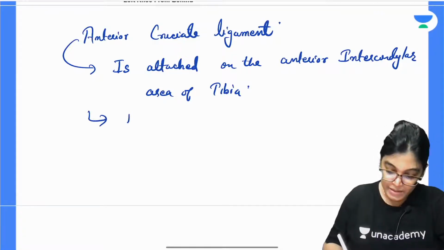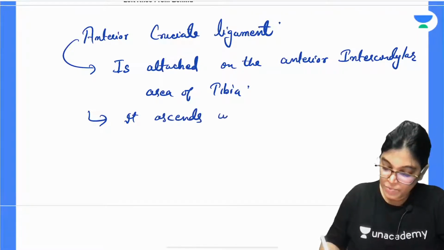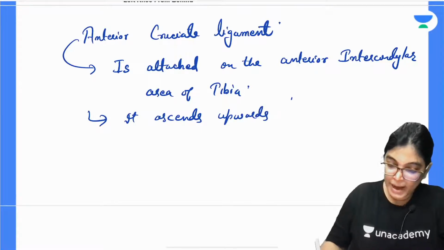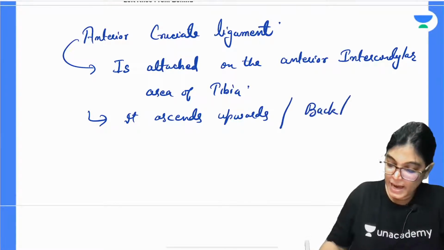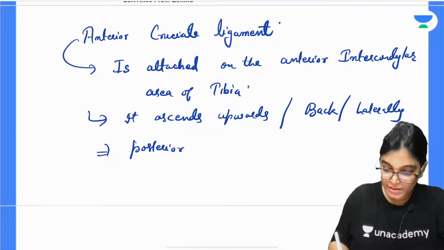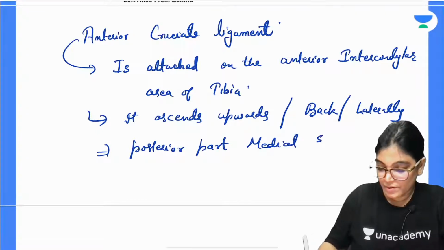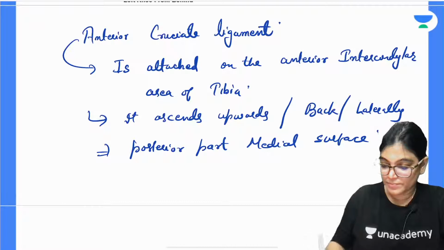From here it ascends upwards, backwards and laterally to be attached to the posterior part of the medial surface of the lateral condyle of femur.